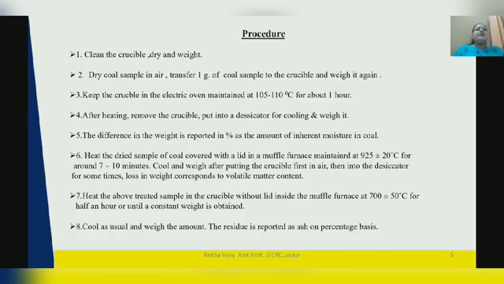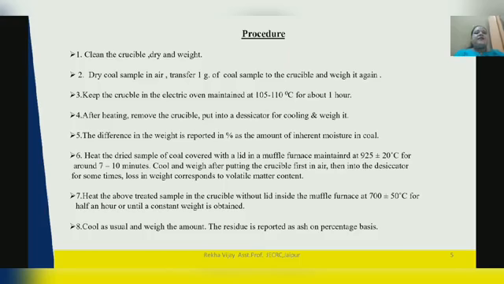Heat the dried sample of coal covered with a lid in muffle furnace. Maintain at 925 plus minus 20 degrees centigrade for around 7 to 10 minutes. Cool and weigh after putting the crucible first in air then into the desiccator for some time. Loss in weight corresponds to the volatile matter contained.